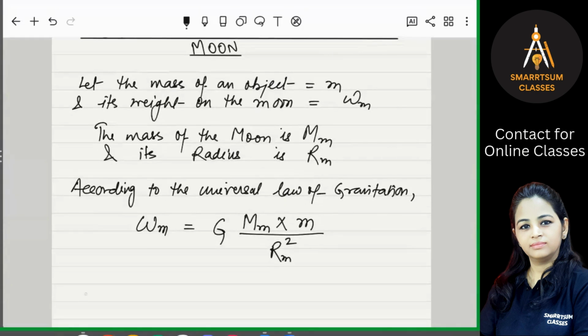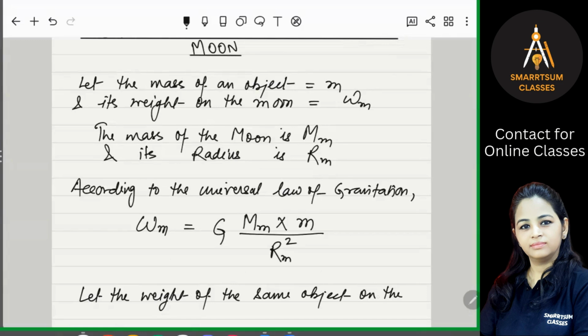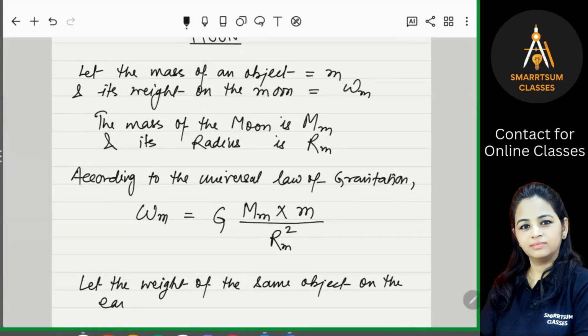Now, let the weight of the same object, it is the same object, on the earth, be considered. Mass of the object on the moon and on earth will remain the same, m, but weight will change. So suppose the weight of the same object on the earth is We.